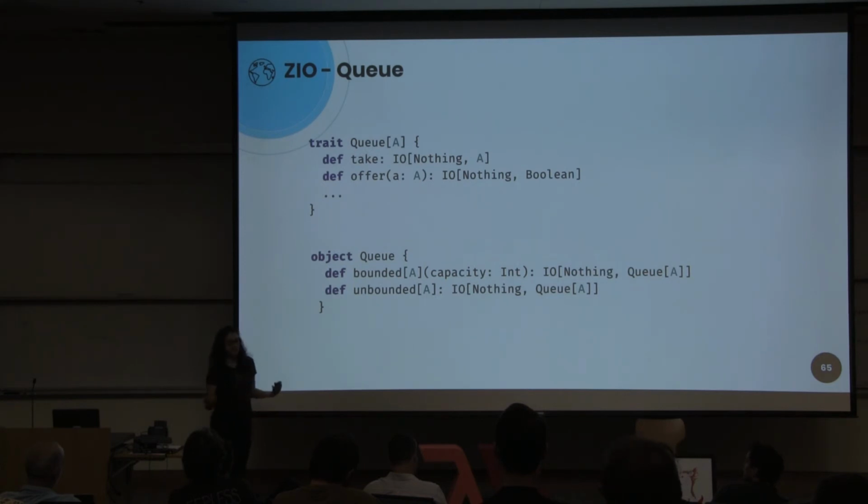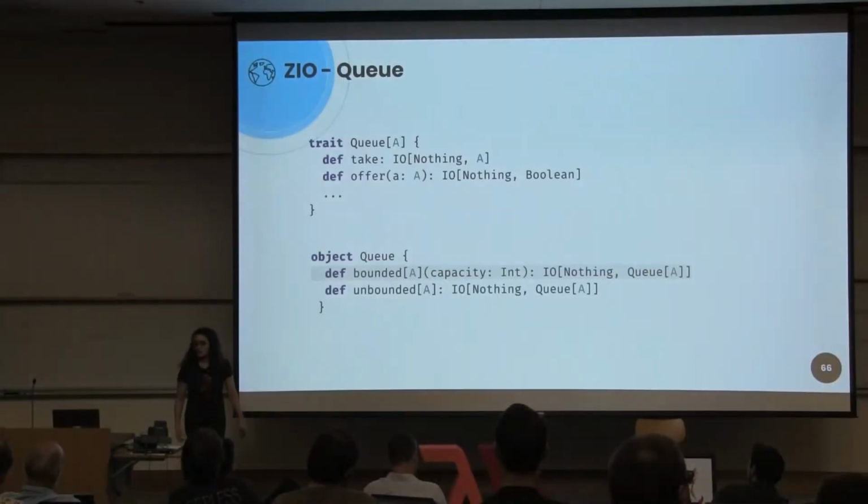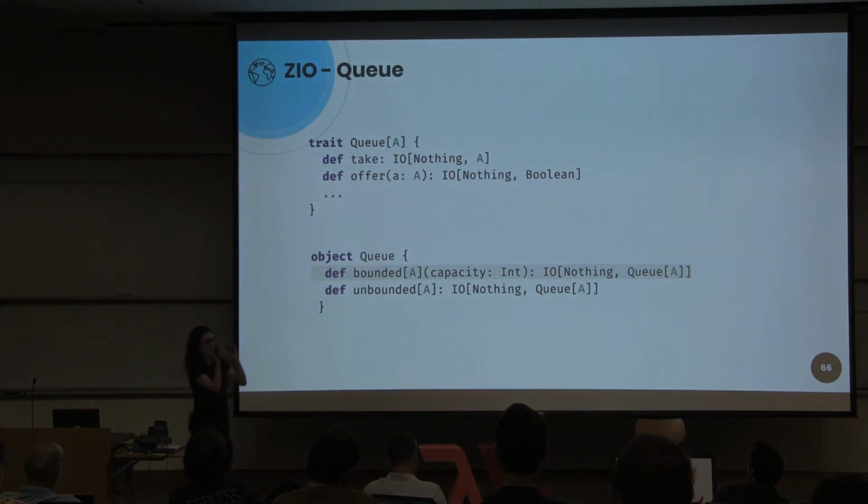It would be a heavy computation. And bounded provides us a back pressure strategy. We can use bounded to specify that this queue can accept, for example, 10 requests. And if there are more than 10 requests, we will have suspended requests waiting for a free room in the queue, and then they will be performed.